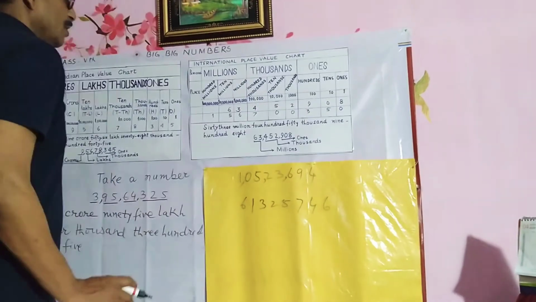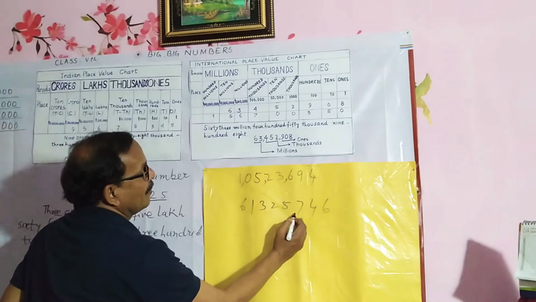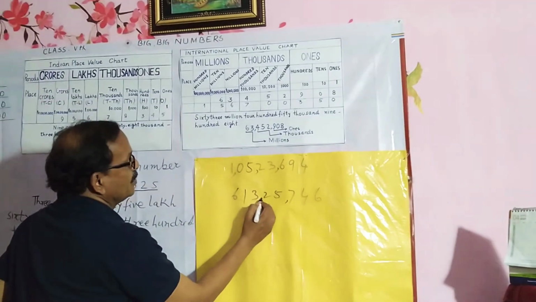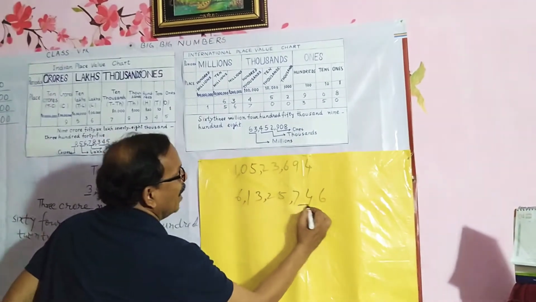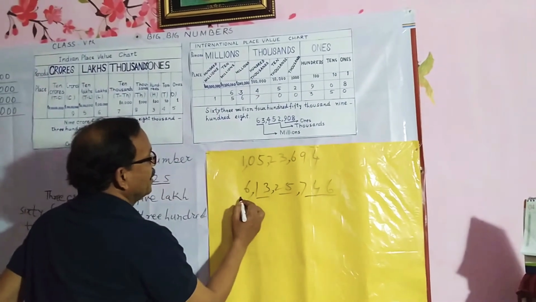When you write the name by using the national place value chart, first of all insert comma after 3, again after 2, then after 2, under ones, under thousands, under lakhs, and under crore.